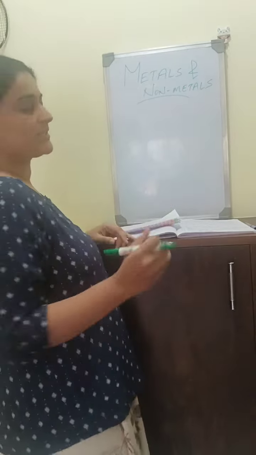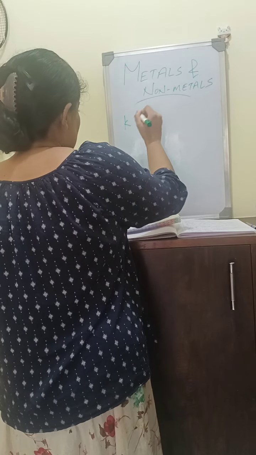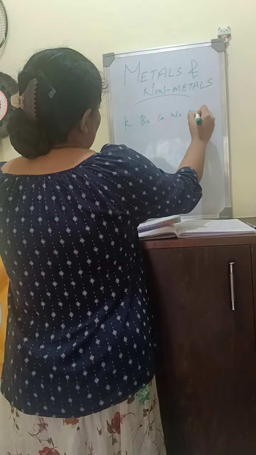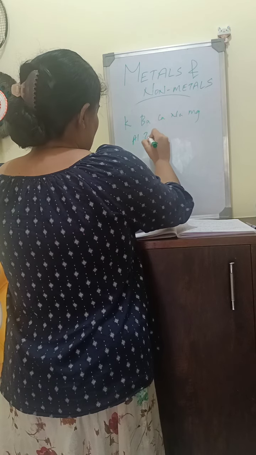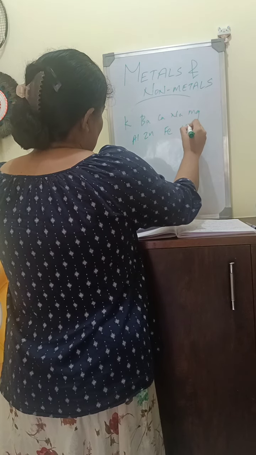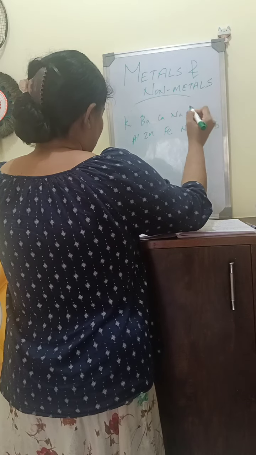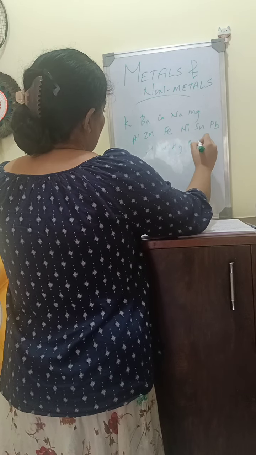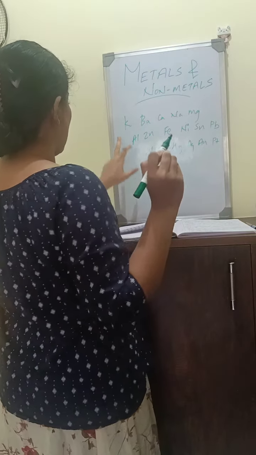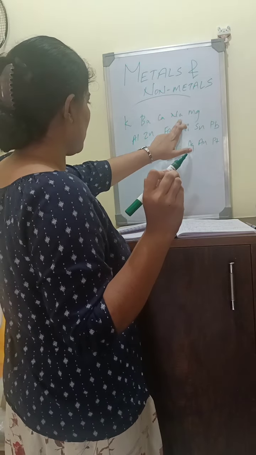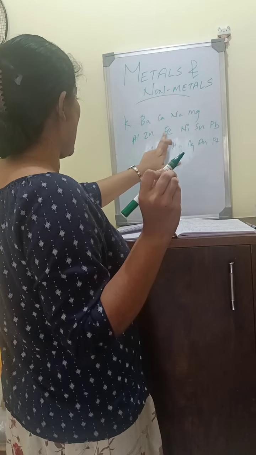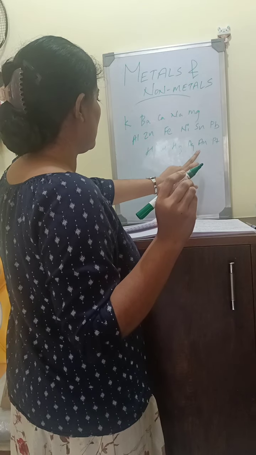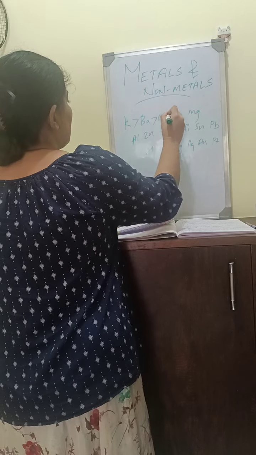The most reactive metal is potassium. Potassium, barium, calcium, sodium, magnesium, aluminium, zinc, iron, nickel, tin, lead, hydrogen, copper, mercury, silver, gold, platinum. Okay, this is the reactivity series.